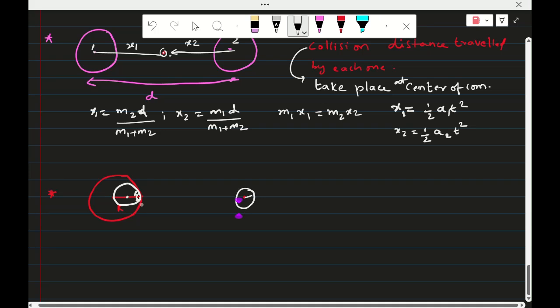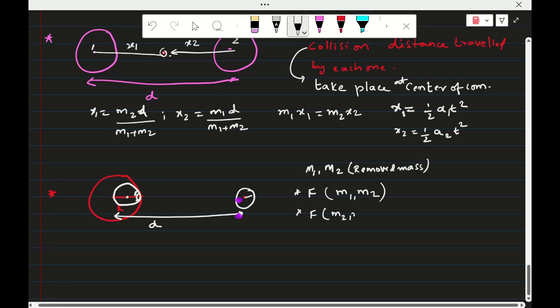In this case, first of all, this is the distance d, center to center. In that case, the first step is to find out the masses, m1 and m2. So m2 is the removed mass. In center of mass, this model we completed. Now, step 1: force by m1 and m2. Next, step 2: force due to the removed mass m2 and m2.